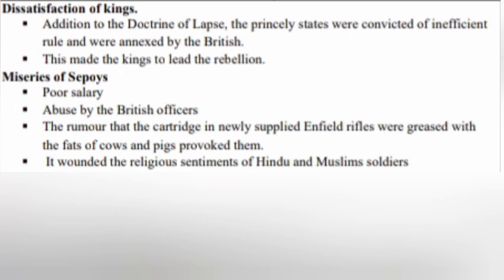18. How did the dissatisfaction of kings and sepoys lead to the revolt of 1857? Answer. Dissatisfaction of kings. Addition to the doctrine of lapse, the princely states were convicted of inefficient rule and were annexed by British. This made the kings lead to the rebellion. Miseries of sepoys, poor salary, abused by the British officers, the rumor that the cartridge in newly supplied Enfield rifles were greased with the fat of cows and pigs provoked them. It wounded the religious sentiments of Hindu and Muslim soldiers.